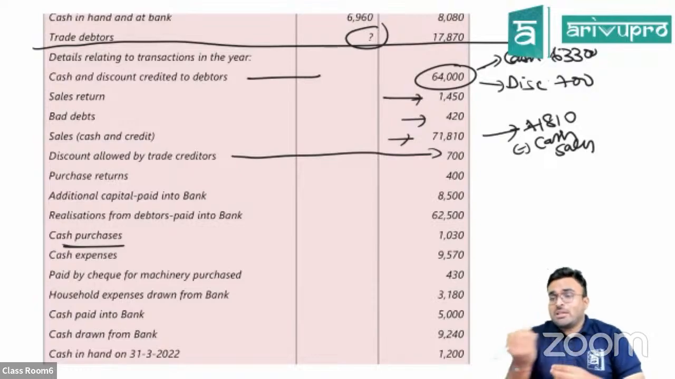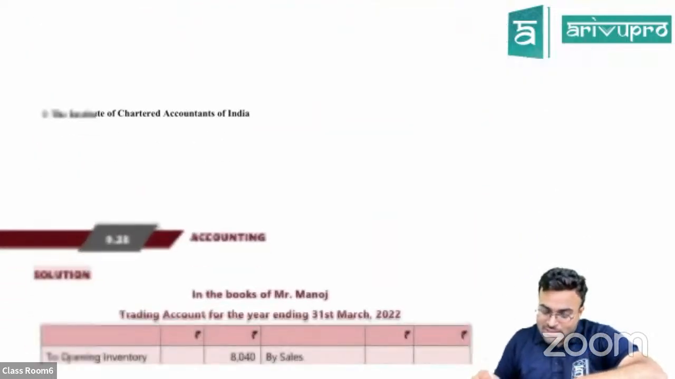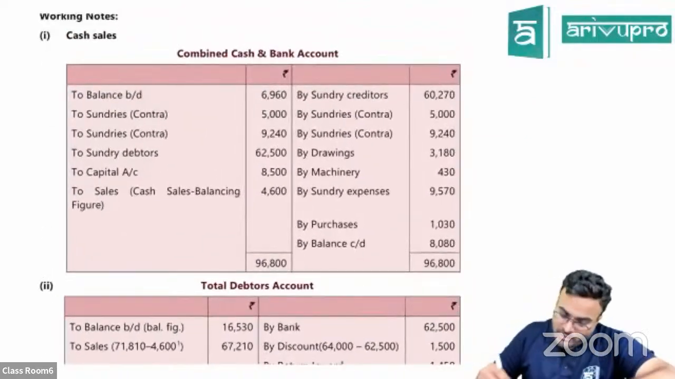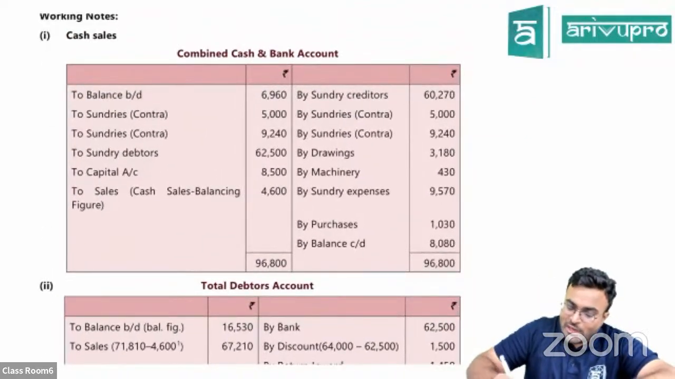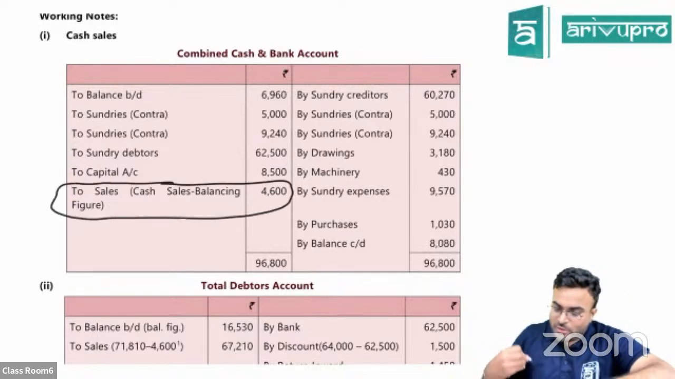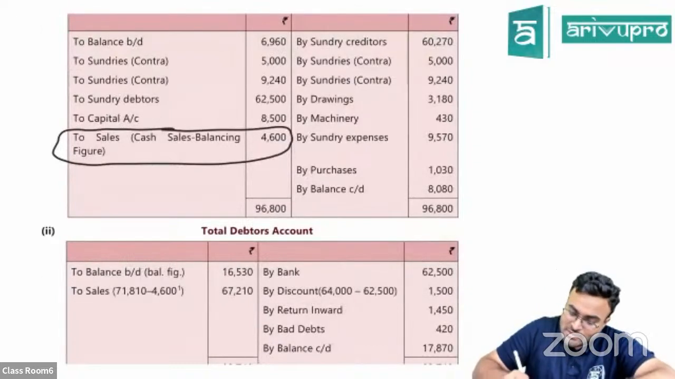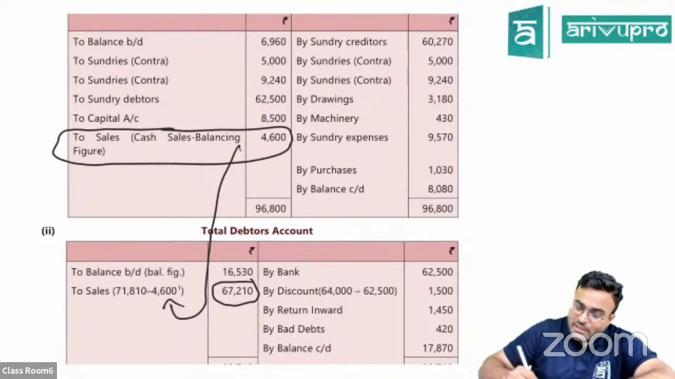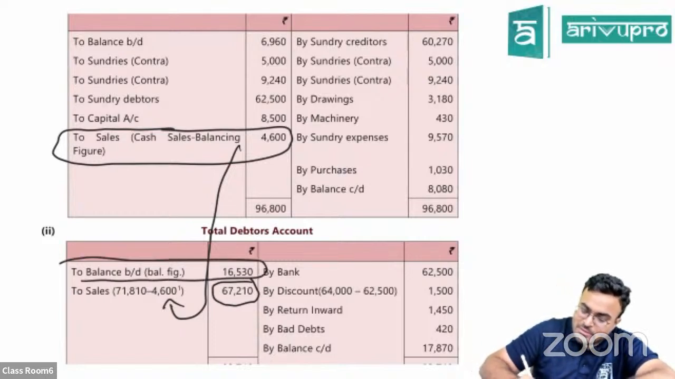So when you prepare cash account only, you'll get the missing figure. That is your cash sale. Okay, I can just quickly show it to you. See over here, everything is entered into cash account. The missing figure is the sales. When you put this sales in debtors and subtract it, the missing figure is credit sale. When you put everything, then the missing figure is opening balance.